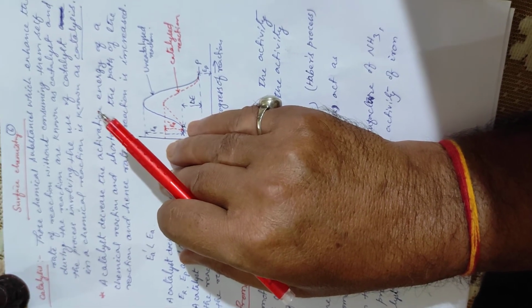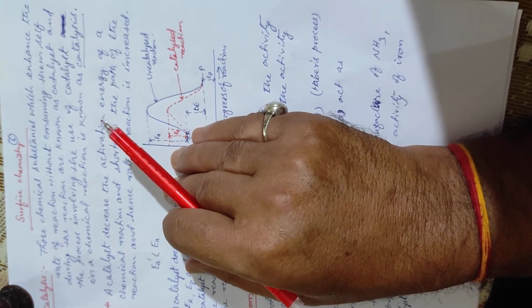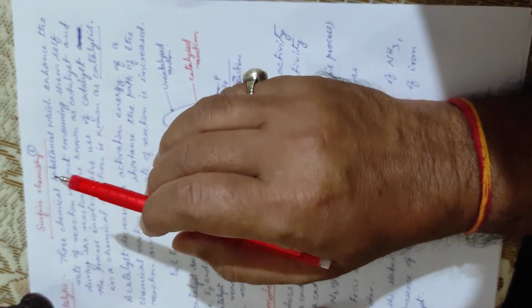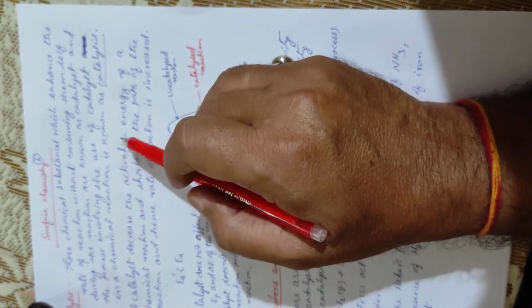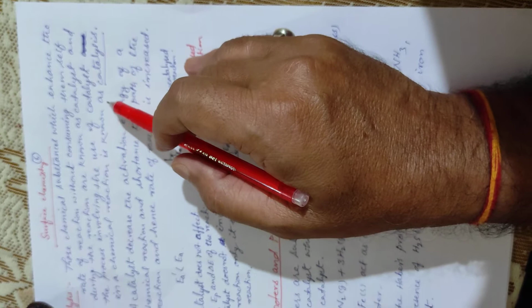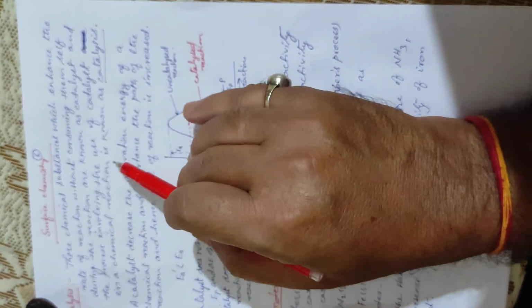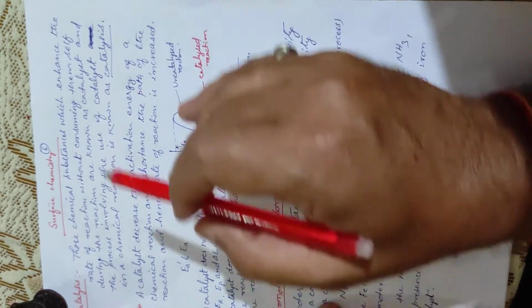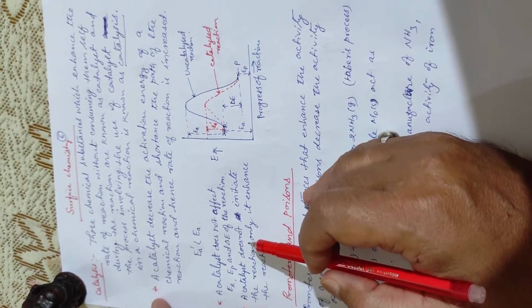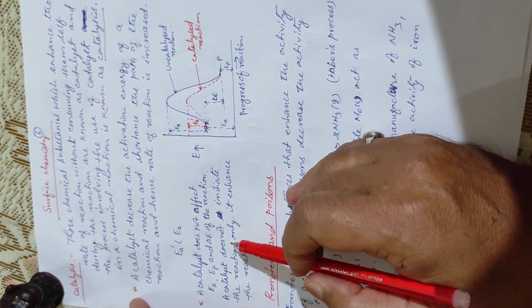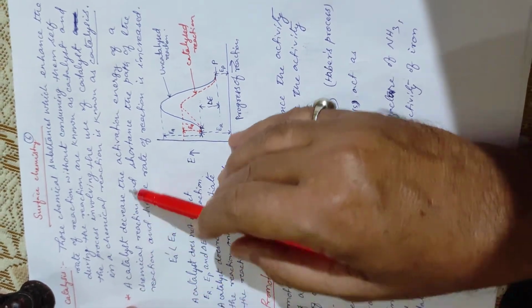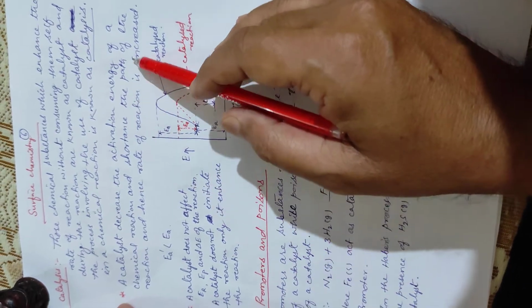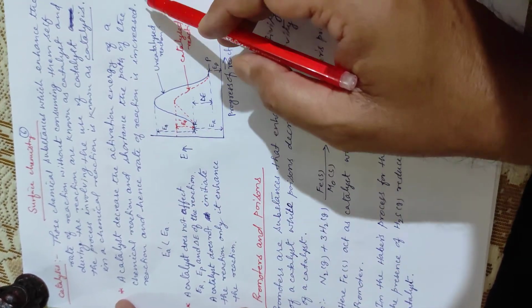But in the broad sense, a catalyst means those additional substances in the reaction which enhance the rate of reaction without being consumed, and the chemical reaction which proceeds in the presence of a catalyst is known as catalysis. Now, the question is, how does a catalyst increase the rate of reaction? Look at the graph. A catalyst decreases the activation energy of a chemical reaction and shortens the path of the reaction, and hence the rate of reaction is increased.